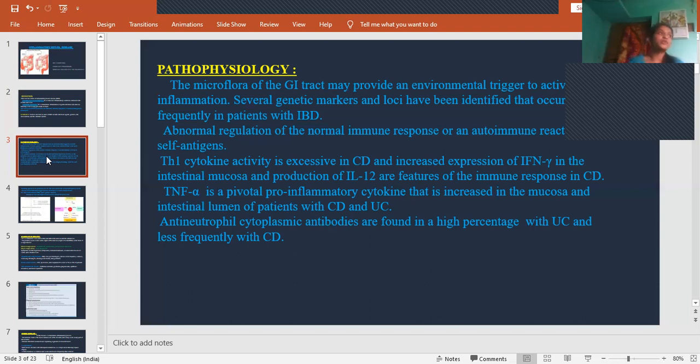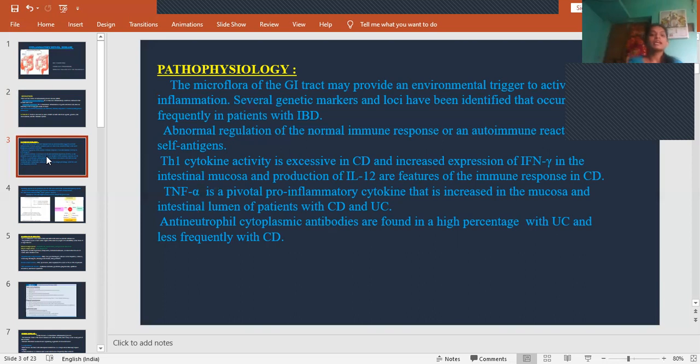In autoimmunity, the host cells are considered as foreign particles, and our body will damage our own cells. It creates some self antigens, and we call that an autoimmune reaction.